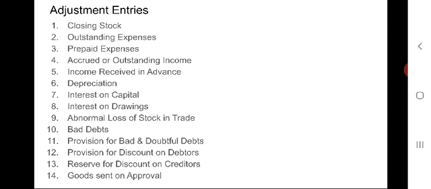If prepaid expenses already appear in the trial balance, then no adjustment entry is required to be passed, since these expenses have already been deducted while computing the amount of the relevant expense. Hence, it will be shown in the balance sheet as an asset and not in the income statement.